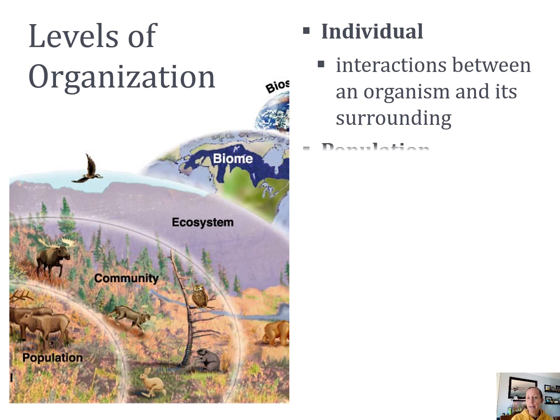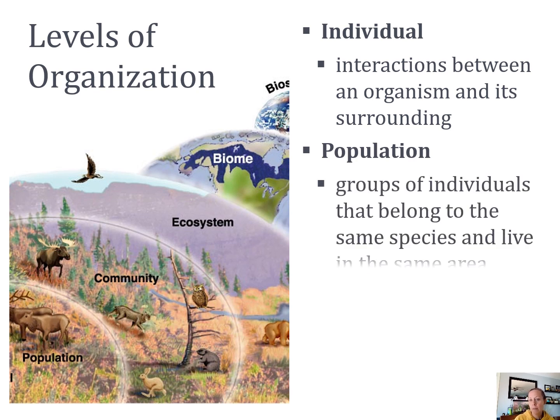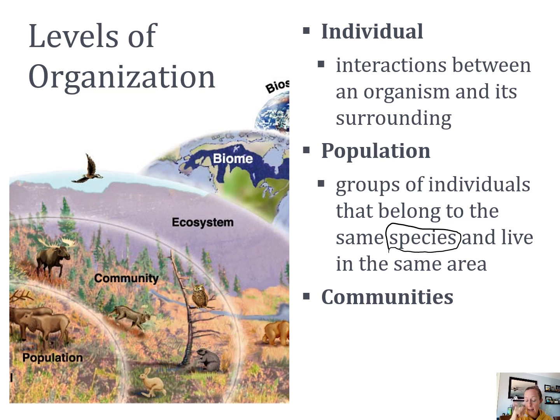All right. Next, we have the population, which would be a group of individuals that belong to the same species and live in the same area. So that would be like all the people in my town, which is Chelmsford. We'd be a population, right? When we talk about population, let's just remember from past years what a species is. A species is a group of organisms that are able to reproduce and have offspring.